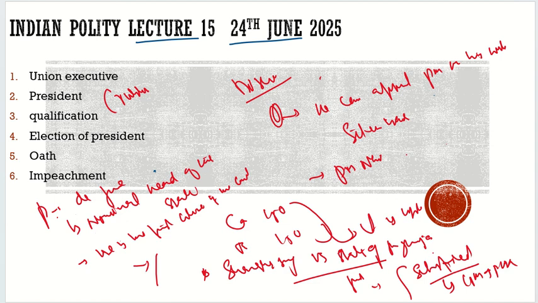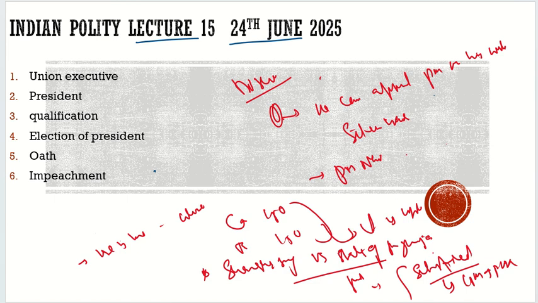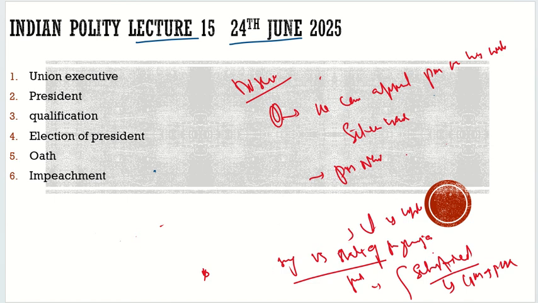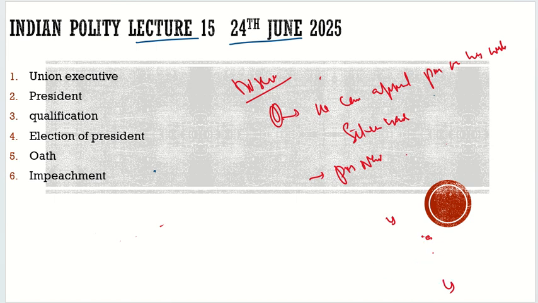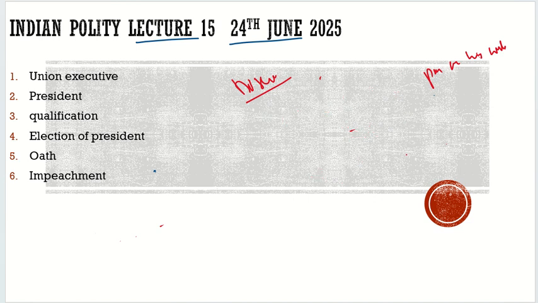Now the question is, was there a debate in the Constituent Assembly about whether we should go for the presidential form of government or the prime ministerial form of government? Definitely there was a debate, and even this debate continues till now. You would have heard about Shashi Tharoor. He is so much in favor of the presidential form of government that he is fighting for it.